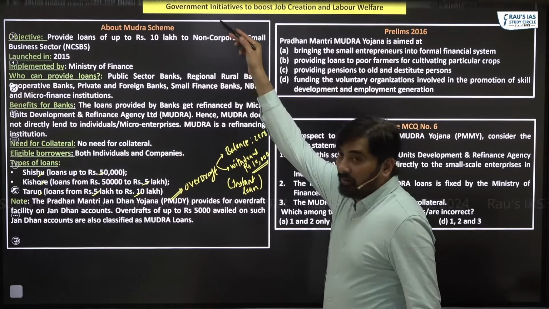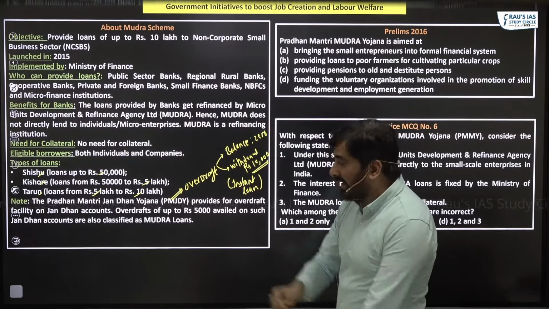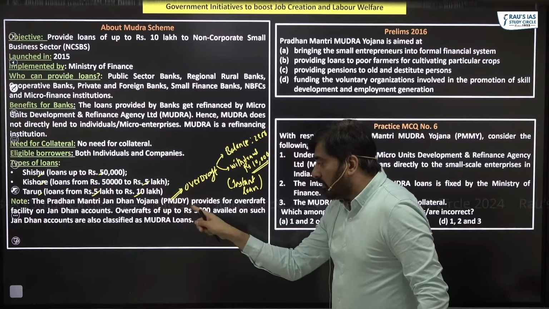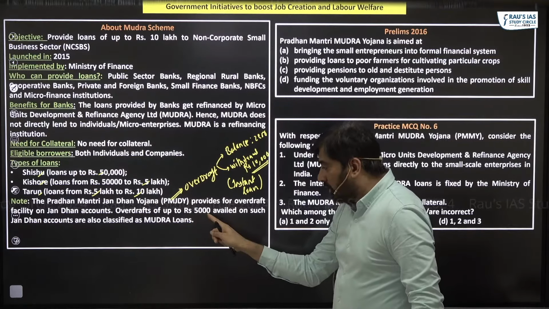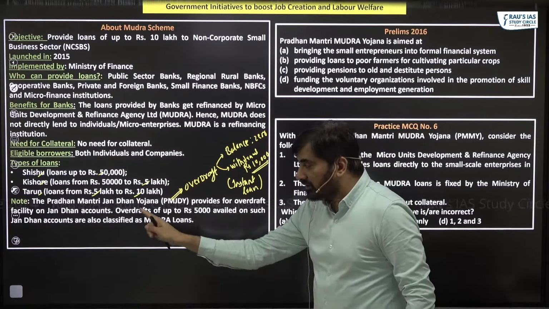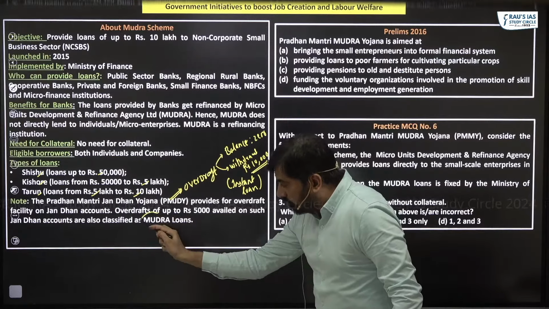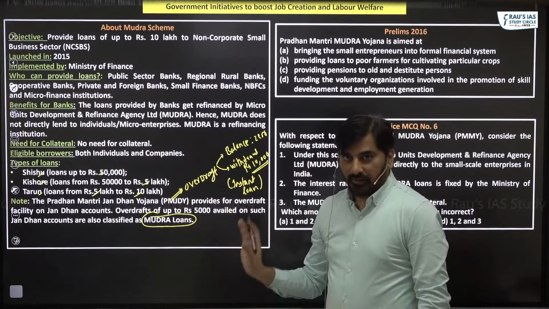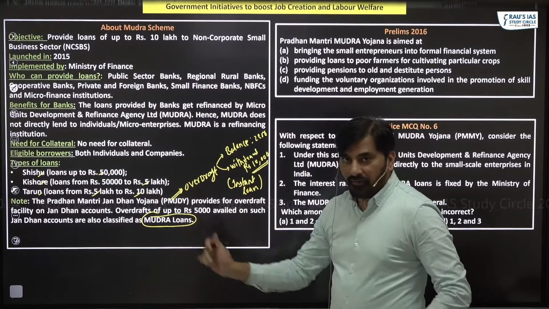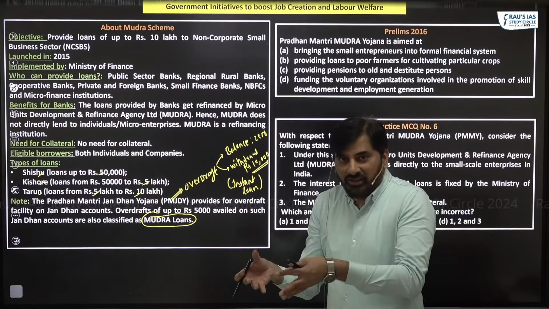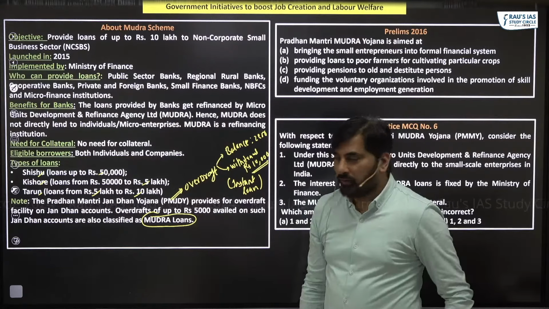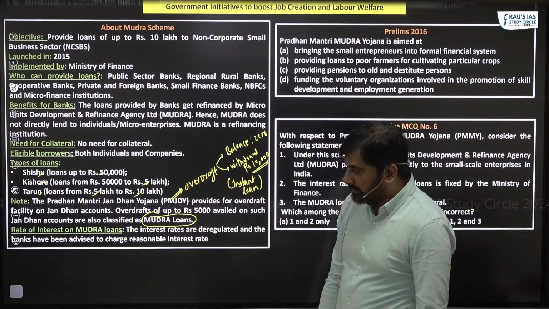So as per the rules and guidelines, please look at this. Overdraft of up to rupees 5,000 availed on a Jan Dhan account is also categorized as Mudra loans. So this is very important, where there is a kind of synergy between Jan Dhan and Mudra. So this is one important aspect.